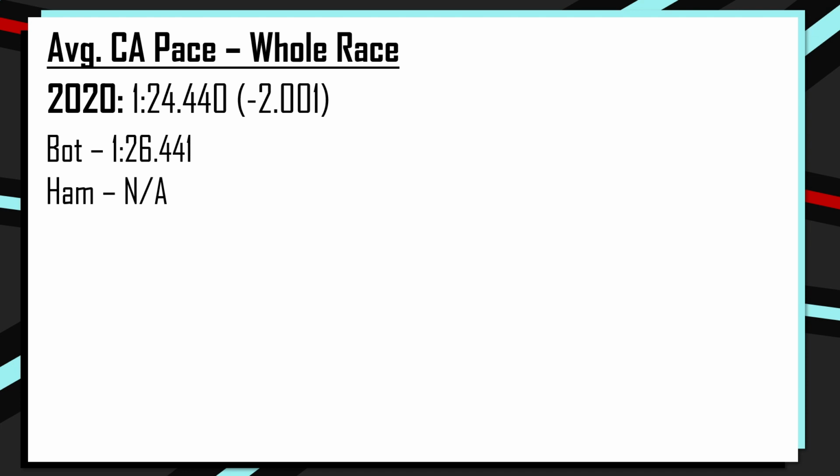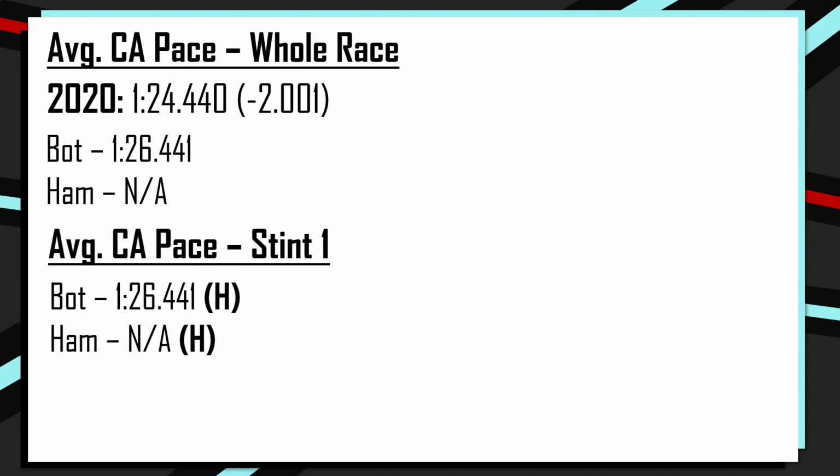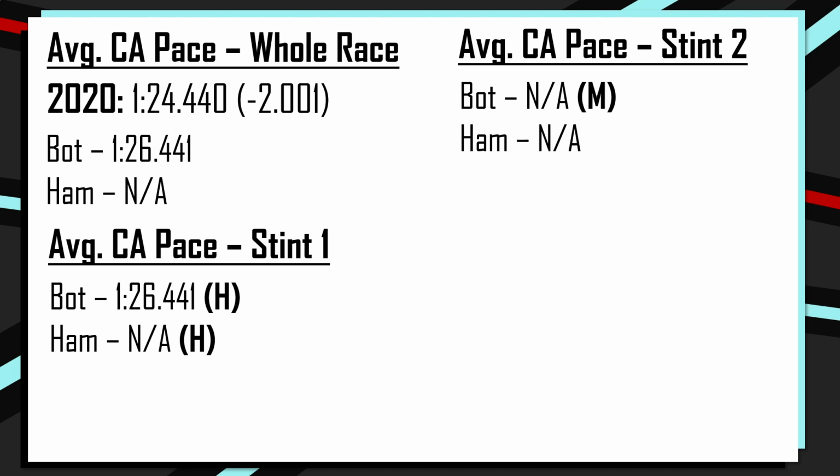But unfortunately, Lewis Hamilton didn't set any competitive clean air laps across this entire race, having been stuck behind Lando Norris in all of stint number 1, but we can see Valtteri Bottas's pace in stint 1, and then unfortunately he didn't set any clean air laps in stint 2, as he was stuck behind Sergio Perez for the entire time. And unfortunately, this trend of not setting enough clean air laps is very common, and especially common in this Italian Grand Prix. Sometimes we end up with nice comparisons that we can make, but for this Italian Grand Prix, there aren't many that we can make at all.